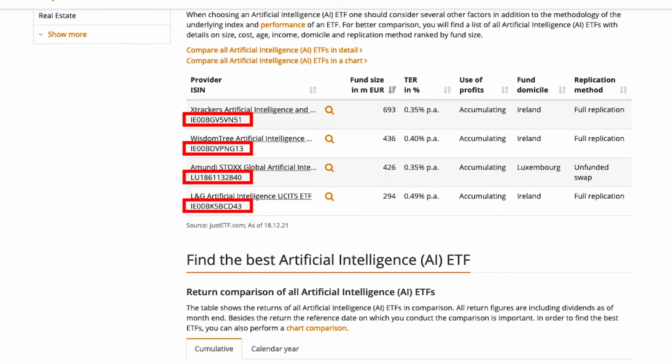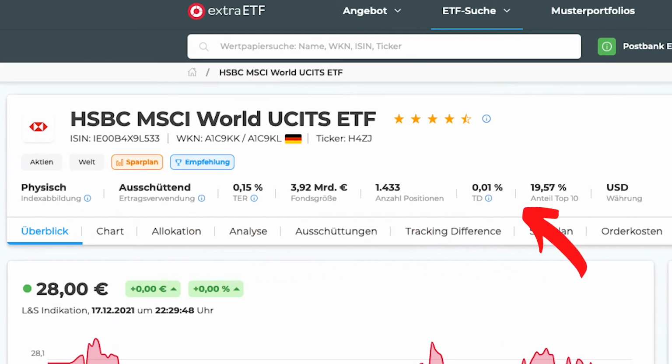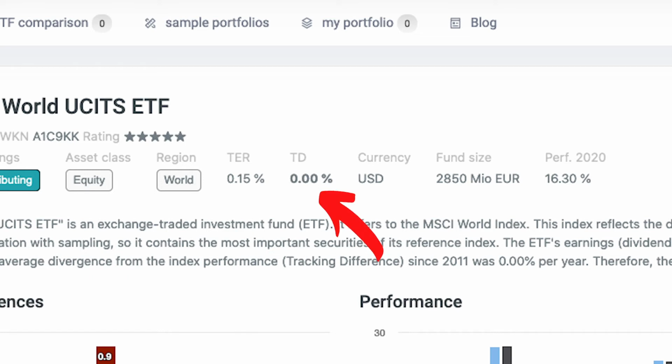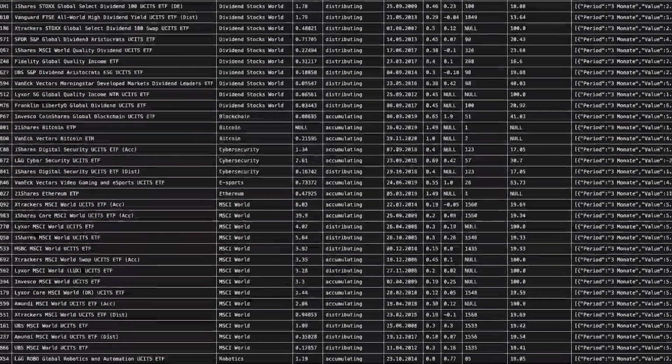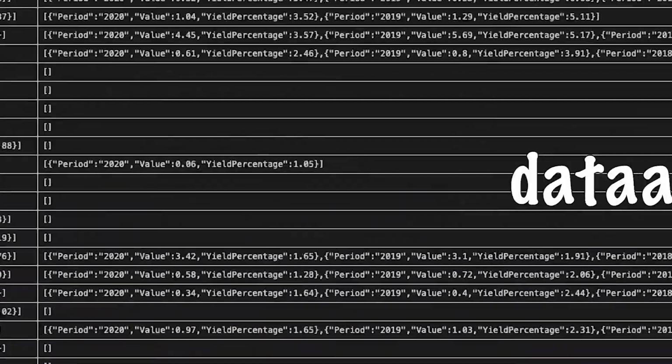When running my scrapers, the first scraper checks the site for each given category, extracts the identifiers of each individual ETF and passes it to the second scraper. The second scraper then visits another website and extracts a bunch of general information. Then the third scraper gets into action and extracts the final data from this website right here. Finally, all the data gets stored into a database. Look at this, so much data!